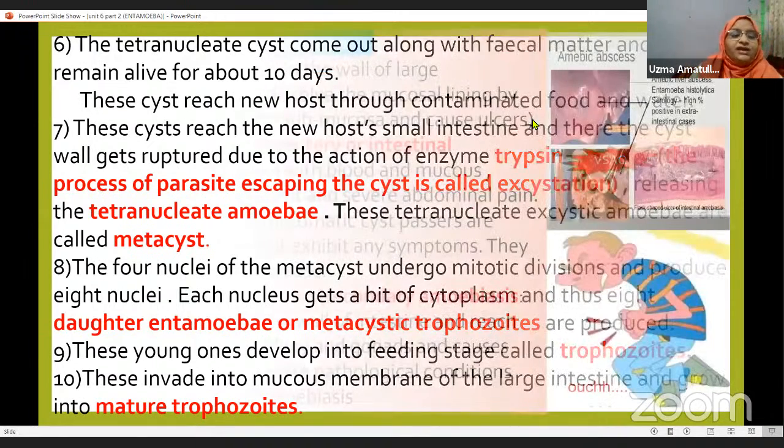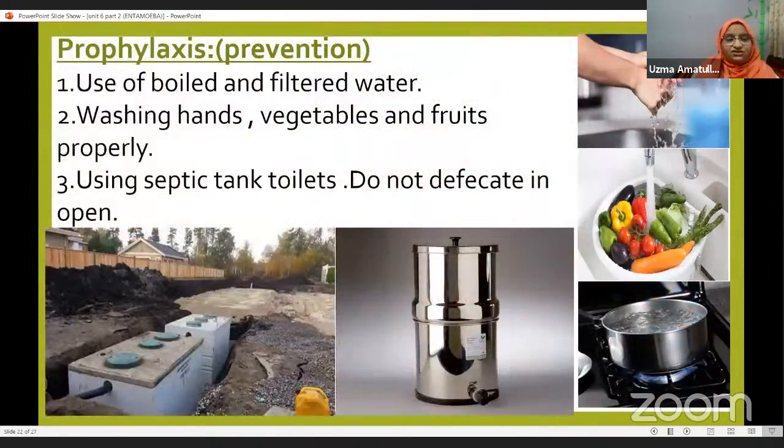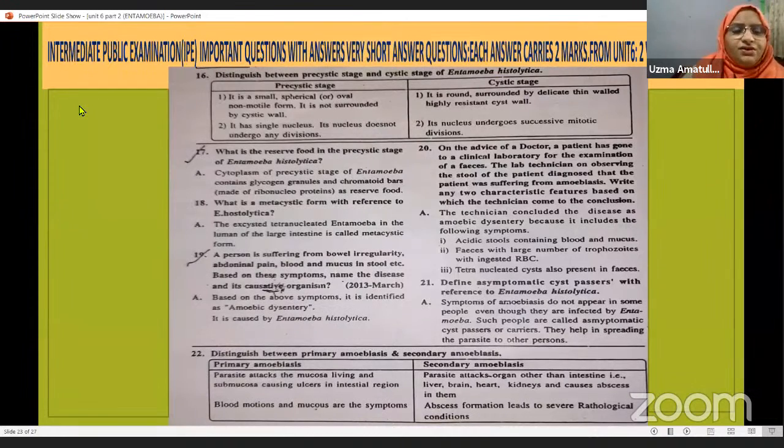Then pathogenicity: Entamoeba histolytica causes primary amoebiasis and secondary amoebiasis. What are the symptoms, and who are the carriers, the asymptomatic cyst passers? All this you have to prepare well. And the prophylactic measures, the measures to prevent this disease. So I hope this lesson is helpful for your exam preparation.